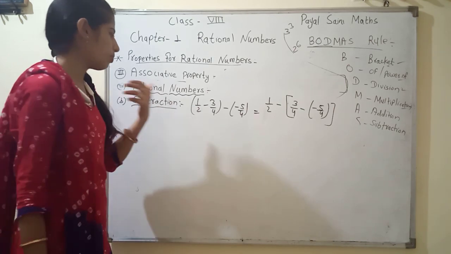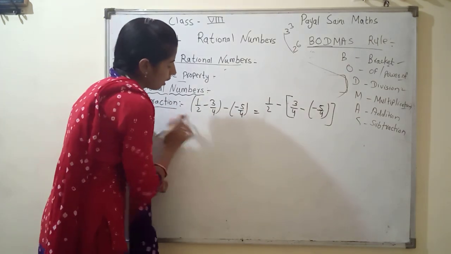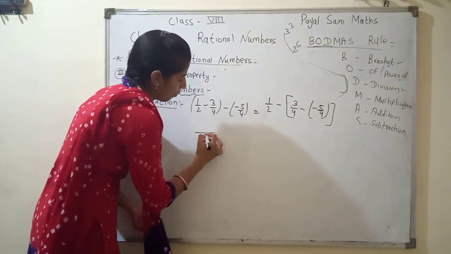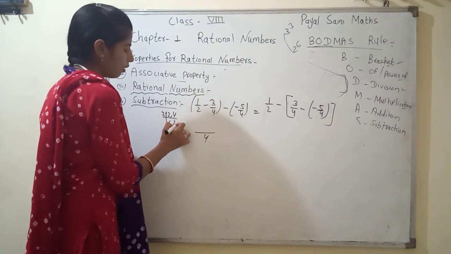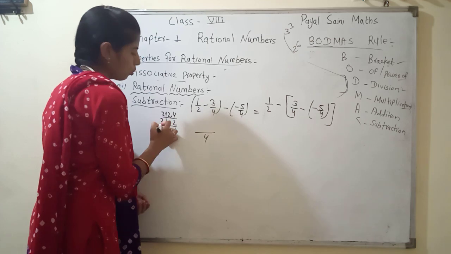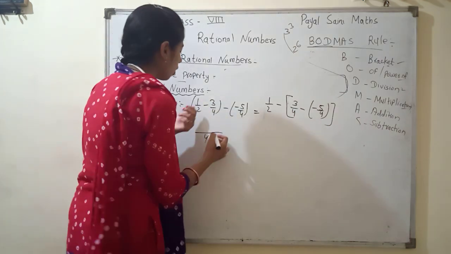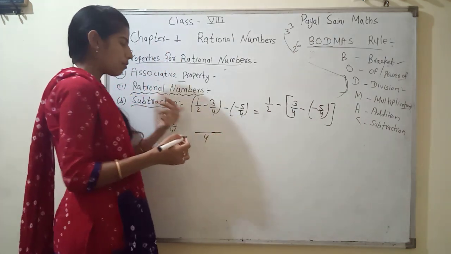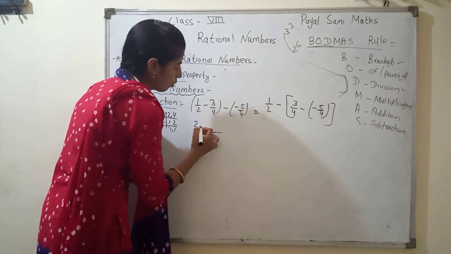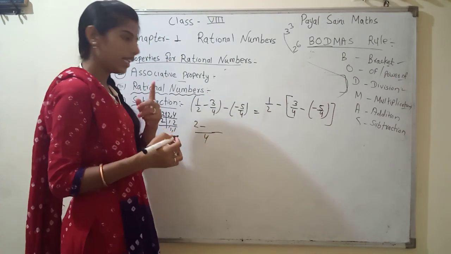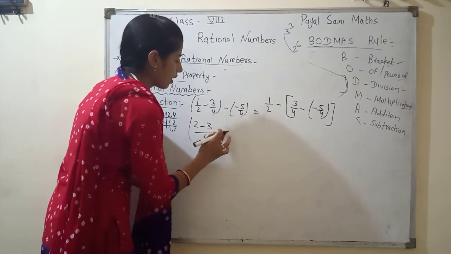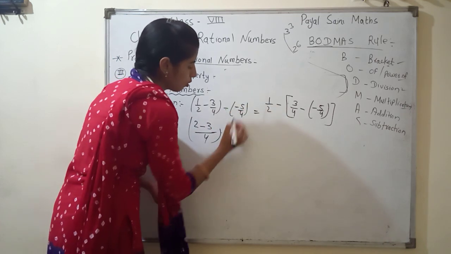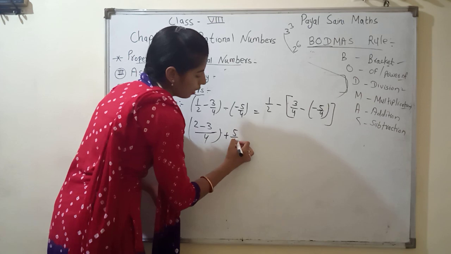Next, point B for subtraction. First we find the LCM. The LCM of 2 and 4 is 4. Checking 2 and 4: 1 and 2, 1 and 1. Then 2 twos are 4, our LCM. 4 divided by 2 is 2, times 1 gives 2, minus 4 divided by 4 is 1, times 3 gives 3. Now the next minus sign: minus into minus is plus 5 by 4.